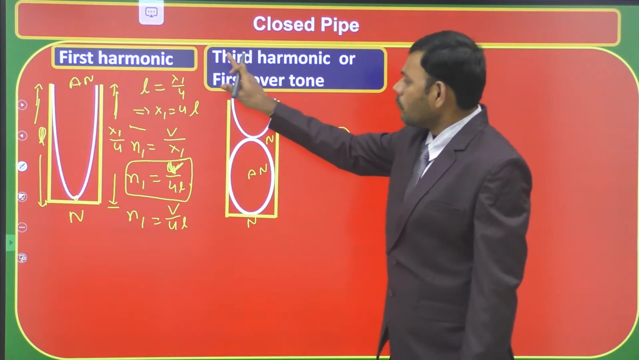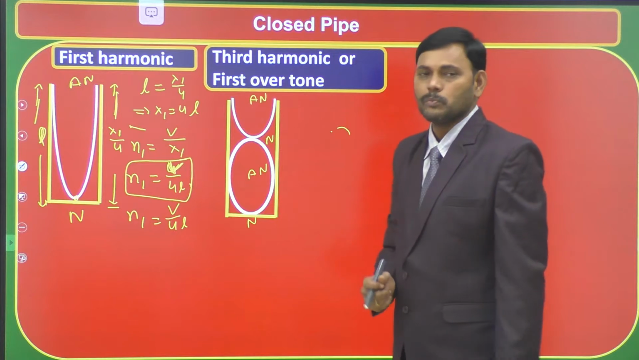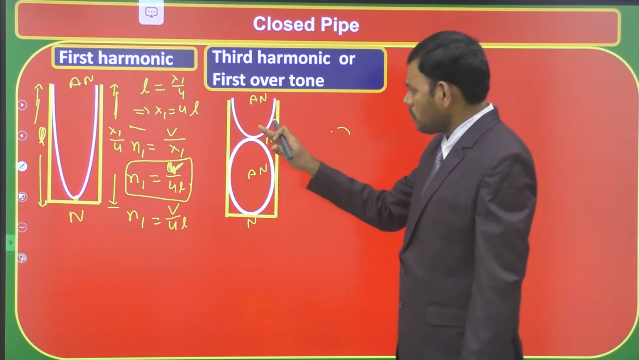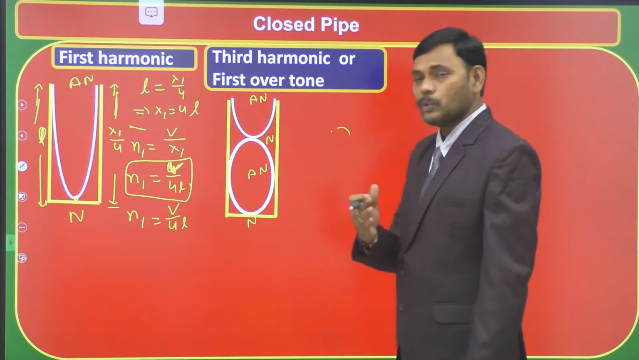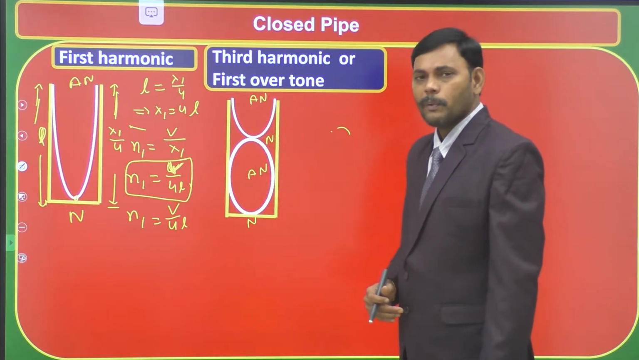Second harmonic, we don't get the second harmonic in case of closed tube. It misses in closed tube. All integral multiples of harmonics do not exist in case of a closed pipe. Students, this is a very important point. This is the difference between open and closed.